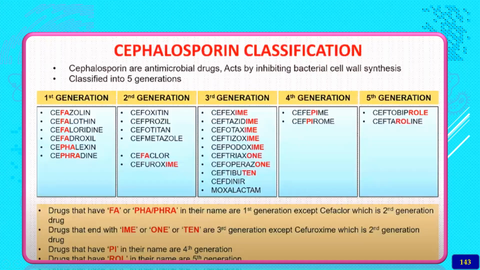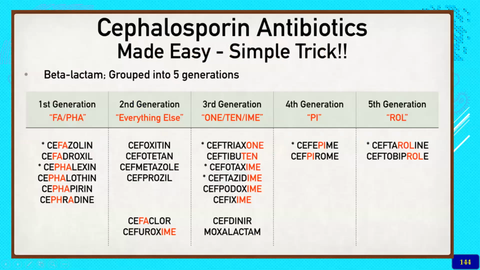Here, in the first generation, cefamandole, cefazolin, then cefadroxil, etc. are the first generation. Another way is there. This is the same way; the cephalosporin antibiotics have a very simple trick. There are 5 groups, same thing. Cefazolin and here FA or PHA, okay. The second generation is everything else. That is, the first generation plus a chlorinated moiety, that is cefaclor and cefuroxime axetil.